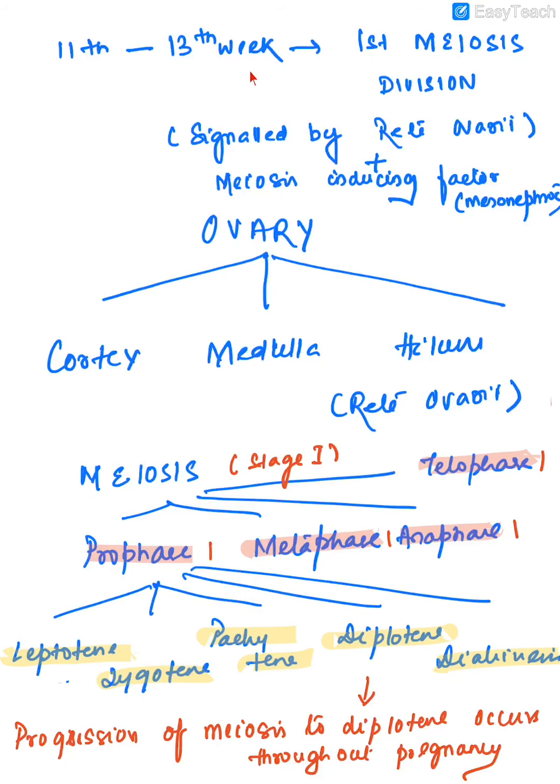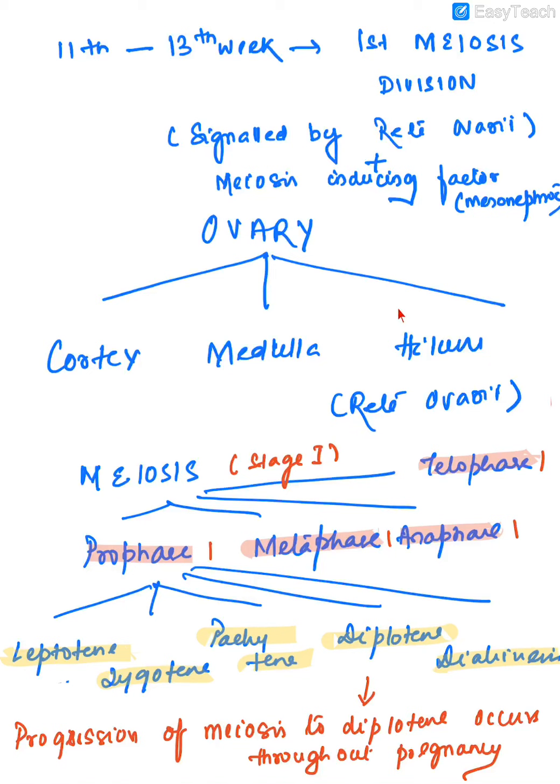By 11 to 13 weeks of gestation, the first meiotic division happens. What signals the first meiotic division? The rete ovary. Now, what is rete ovary? The ovary has 3 parts: outer cortex, inner medulla and the hilum, which has the blood vessels, nerves, connective tissue and hilar cells. This is altogether known as the rete ovary.